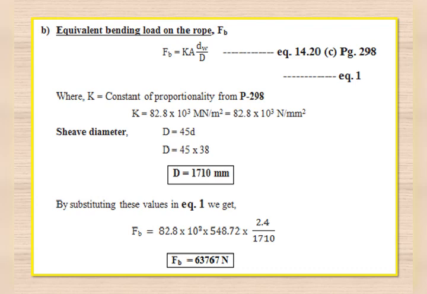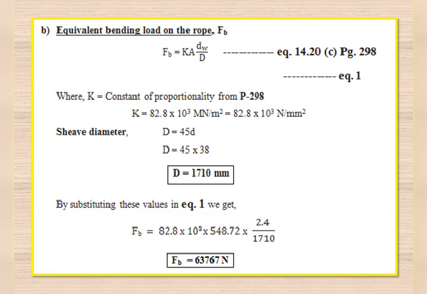Now to evaluate that, initially we must find the value of F_B. In that, K, the constant of proportionality, is from page number 298, where he has given the relation K is equal to 82.8 into 10 to the 3 meganewton per meter square, that is equal to 82.8 into 10 to the 3 Newton per mm square. And sheave diameter we took as 45 times d. By substituting the value of diameter d as 38, we are getting sheave diameter capital D is equal to 1710 mm. Next, area we already calculated.